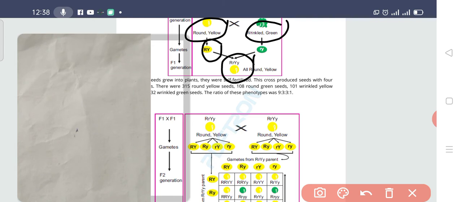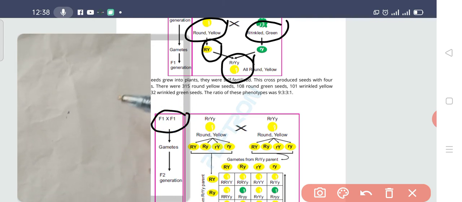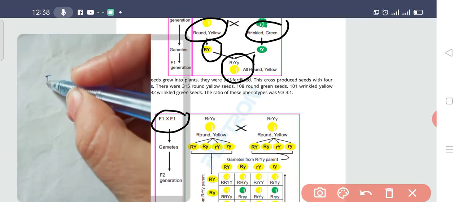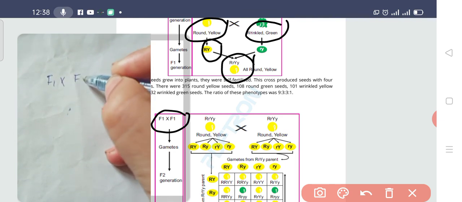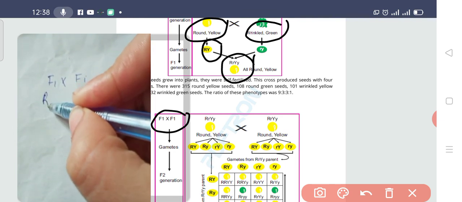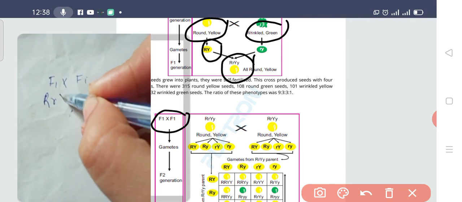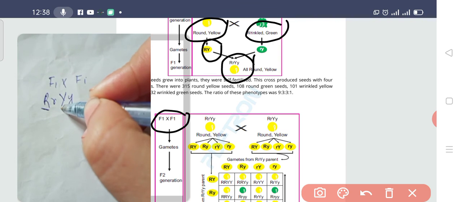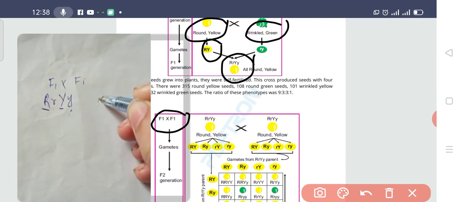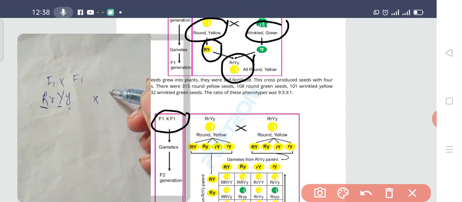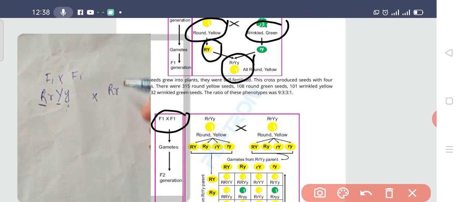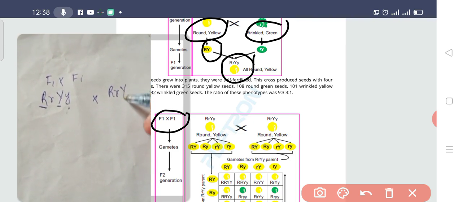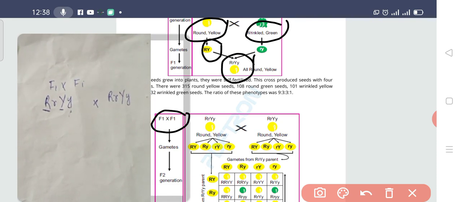Now we are going to move to the next generation, that is the F1 and F1 generation. What did he do now? He did the cross between the F1 and F1 generation. So the F1 generation was capital R small r, capital Y small y. That means the round seed with the yellow color. The cross is between the round seed and the yellow seed. So he did the cross between them.